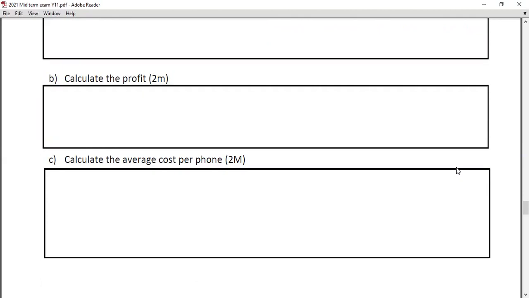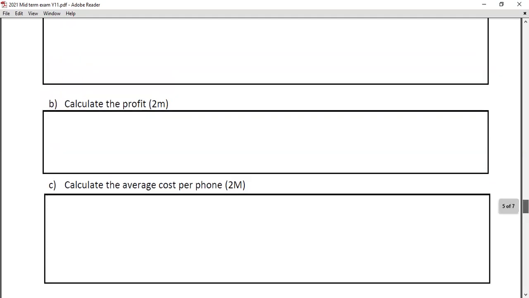Some of you rounded off to one decimal point, some wrote it to 3 significant figures, and some provided the answer $416. Because I haven't specifically mentioned to calculate average cost per mobile phone to 2 decimal points or 3 significant figures or 1 decimal point, I accept any answer, but the answer is $415.67. Right.